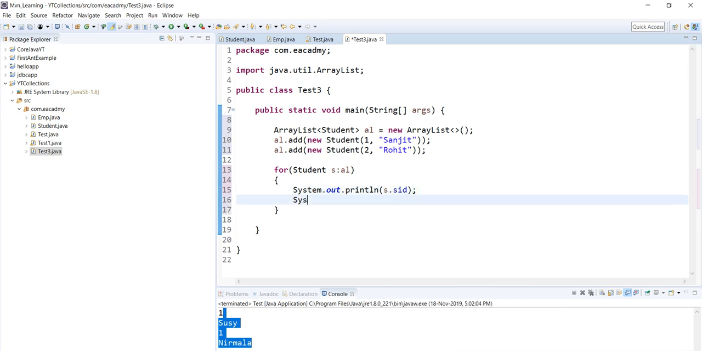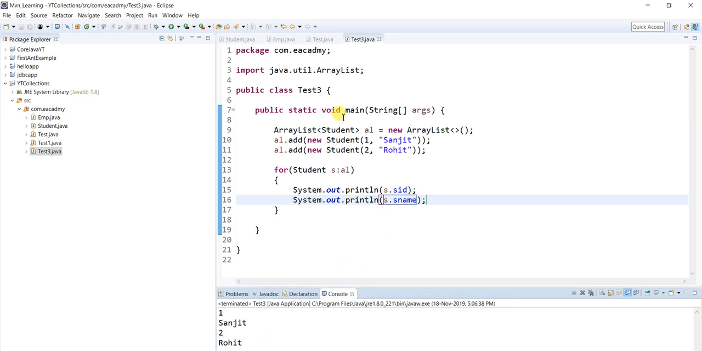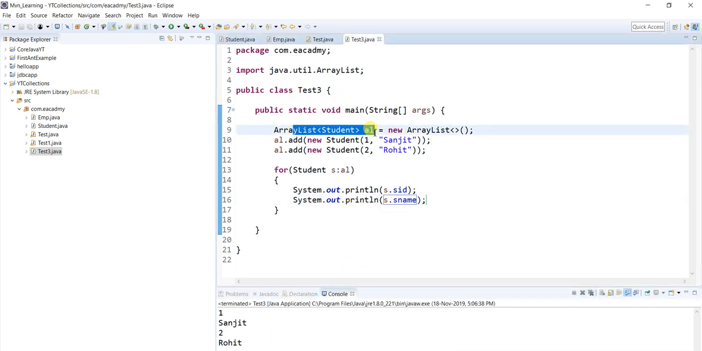See how easy it is right now. We don't need to write anything extra: s.sid, s.sname. And if I run this, you will see I am getting output 1 Sanjit, 2 Rohit. So if you write this here, no typecasting is required, because it's returning objects that are only Student type. I hope you understand.